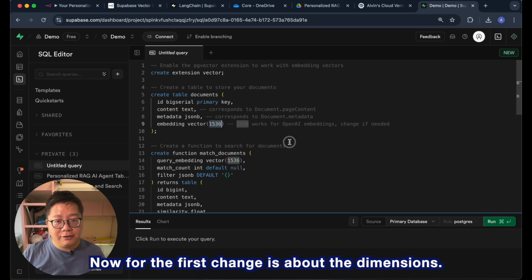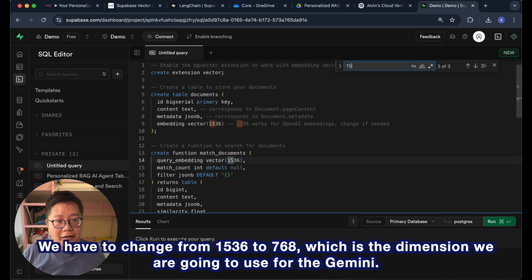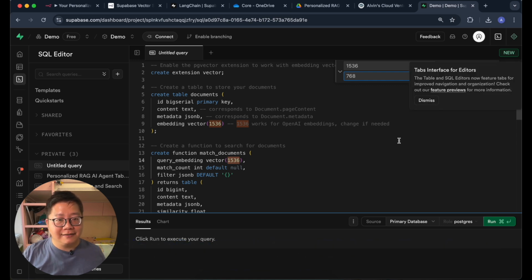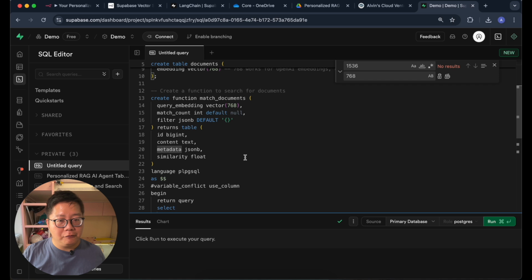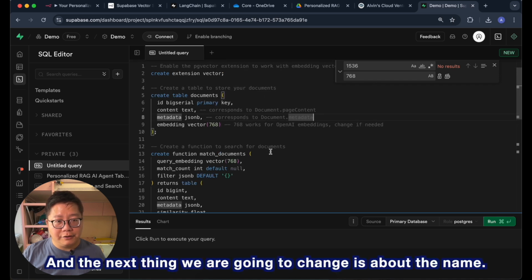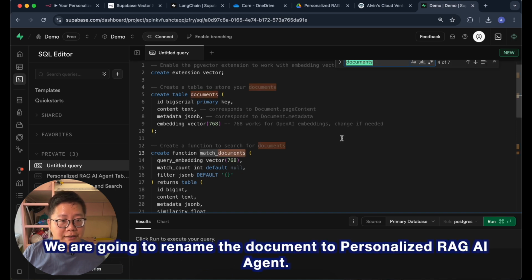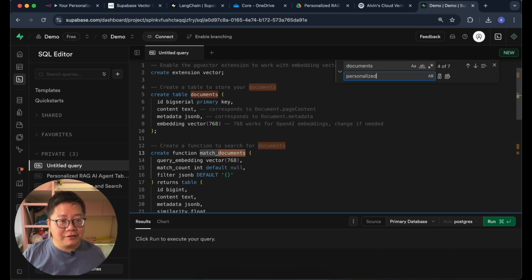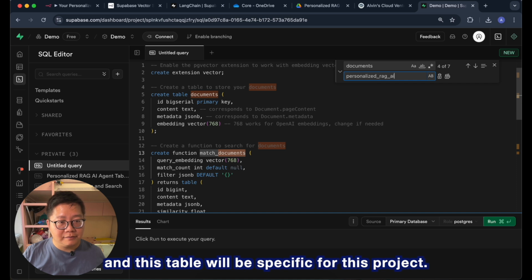Now, the first change is about the dimensions. We have to change from 1536 to 768, which is the dimension we are going to use for the Gemini. And the next thing we are going to change is the name. We are going to rename the document to personalized web AI agent. And this table will be specific for this project.